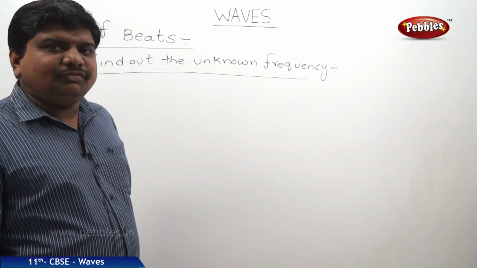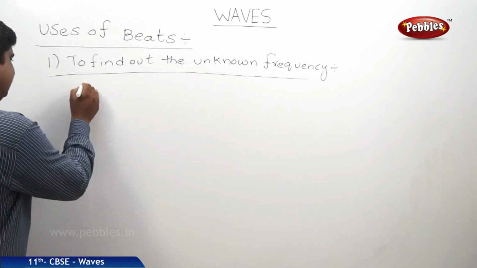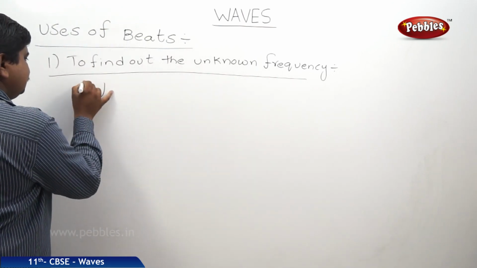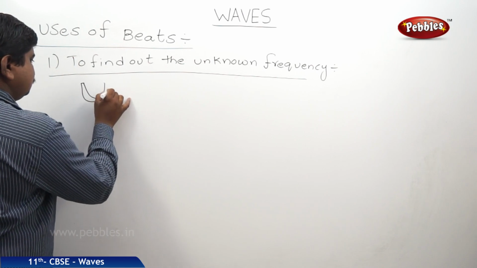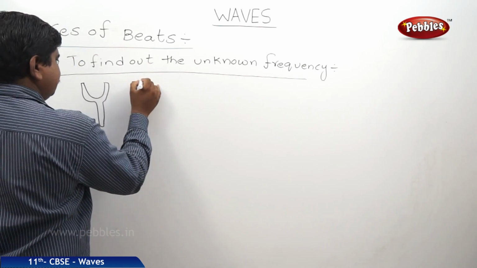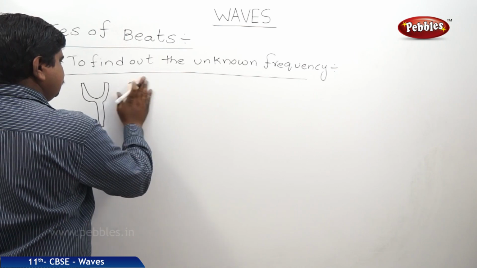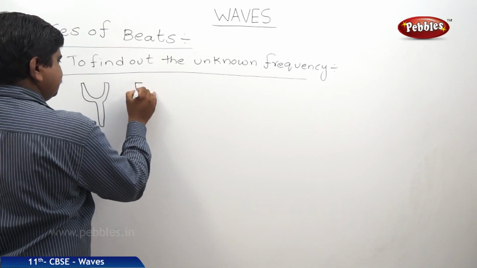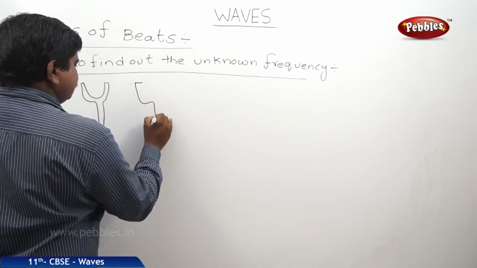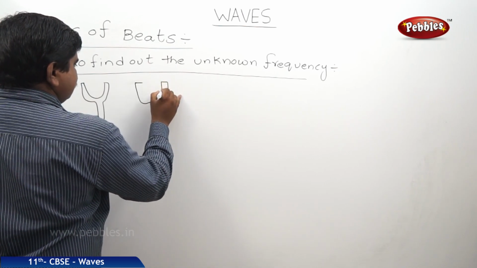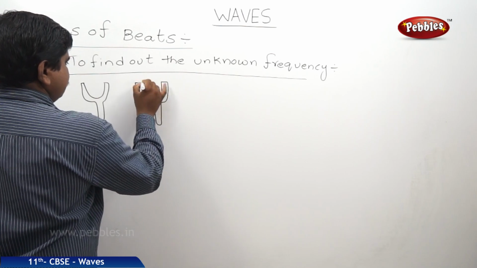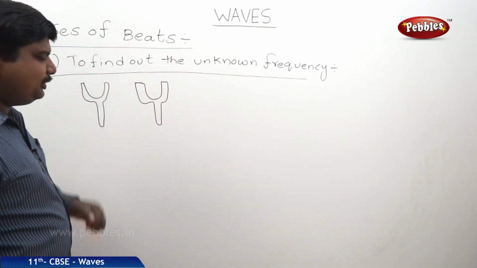There are 2 tuning forks given. One has some frequency, but the other one is like this. These are the 2 tuning forks.